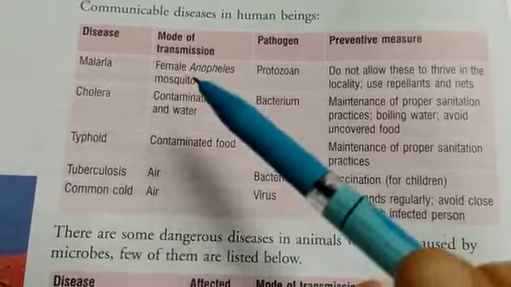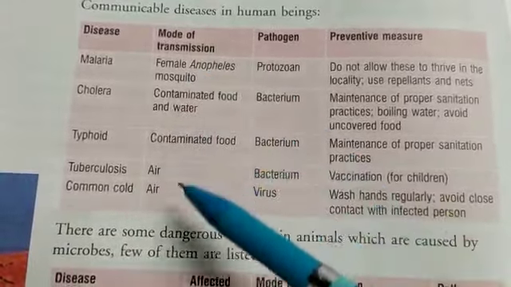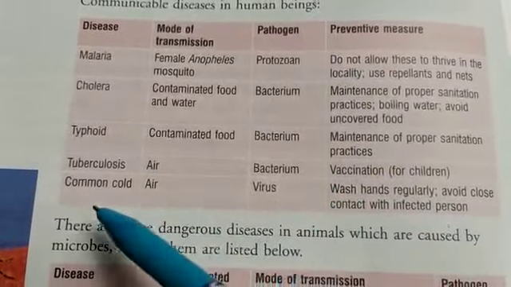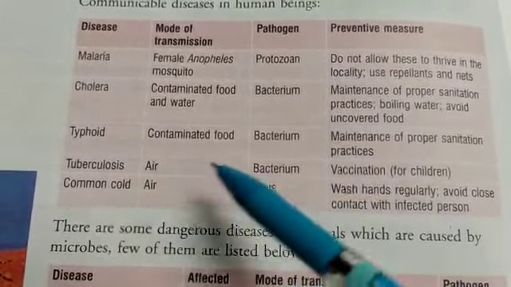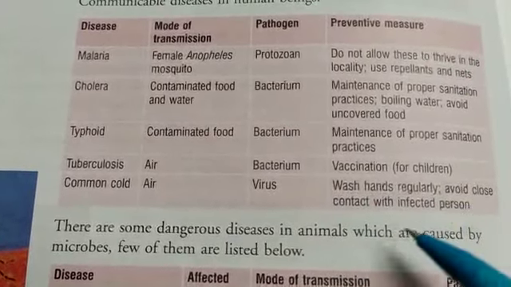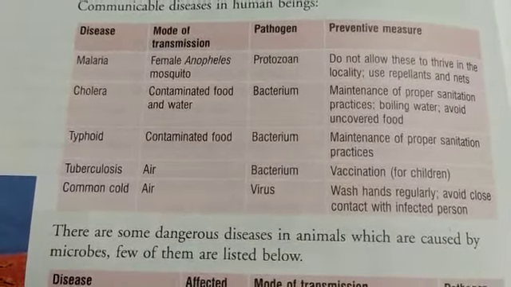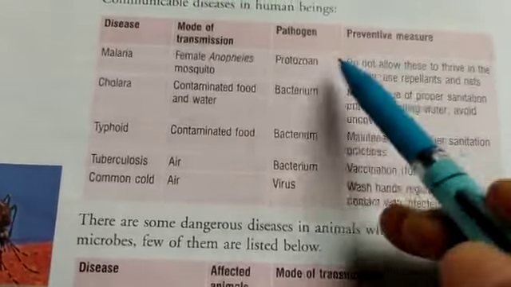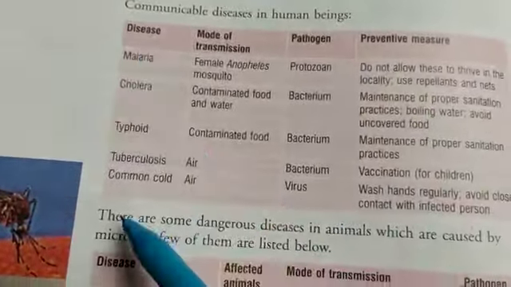For tuberculosis and common cold, the mode of transmission is air. For tuberculosis, the pathogen is bacterium, and for common cold it is virus. For tuberculosis, the preventive measure is vaccination, and for common cold, wash hands regularly and avoid close contact with the infected person. Similarly, these are the common diseases found in humans.